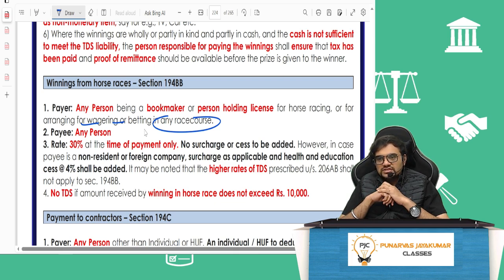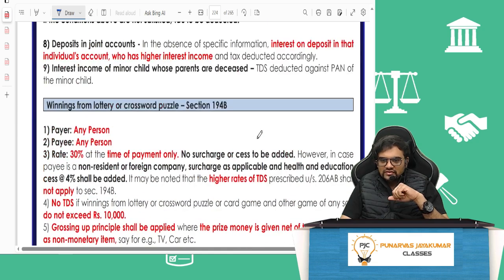For online games, they made a separate section, that is for Finance Act 23 onwards. If they want to give online games, this will still come under 194B and BB, because B will include lottery, crossword puzzle or other games of similar sort. So even online games like online rummy will be like online lottery in any other mode. So all that will come under 194B only for November 23 exam.